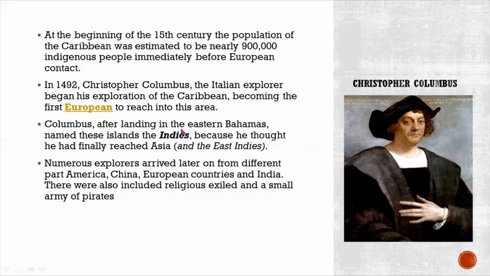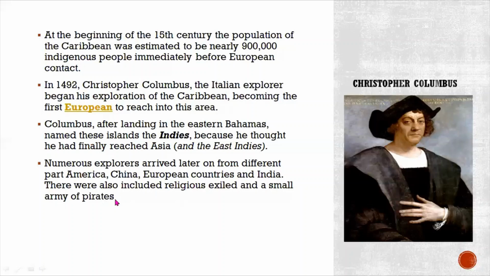So Columbus, after landing in the eastern Bahamas, named these islands the Indies. When he first landed in the Bahamas, he named that island the Indies, because he thought he had finally reached Asia. He thought when he looked around that he had reached Indian islands or some Indian territories in Asia. Numerous explorers arrived later on from different parts of America, China, European countries, and India, and they also included religious exiles and a small army of pirates.